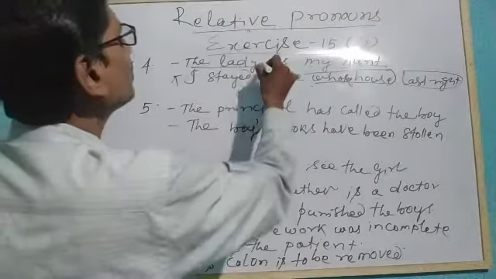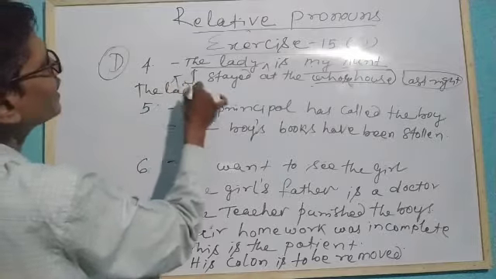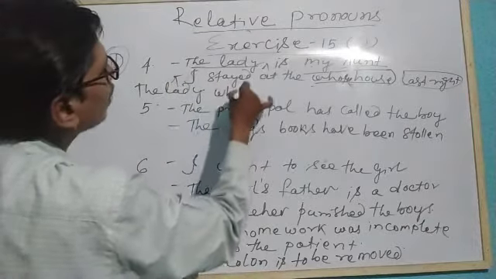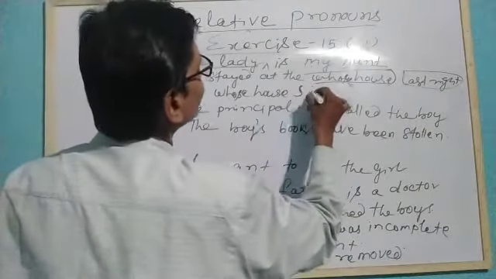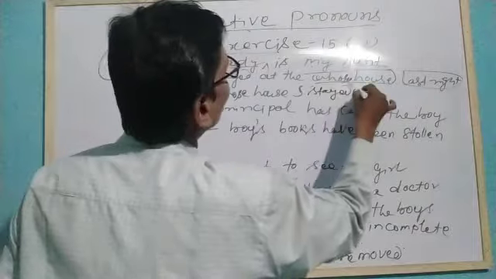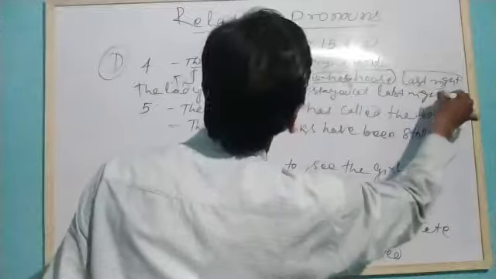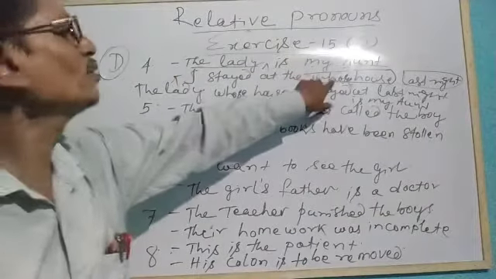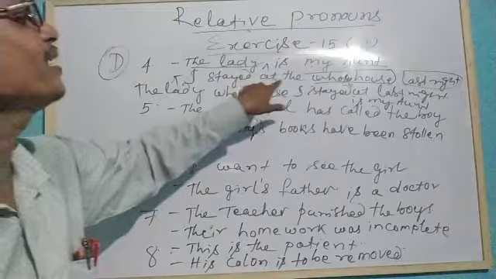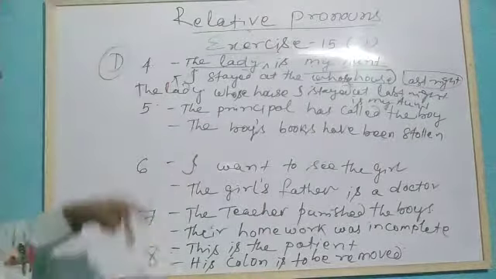That means we will take the second sentence and write: The lady whose house I stayed at last night is my aunt. This is how we will combine.